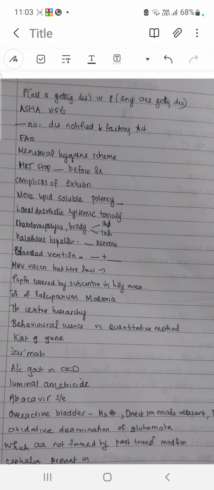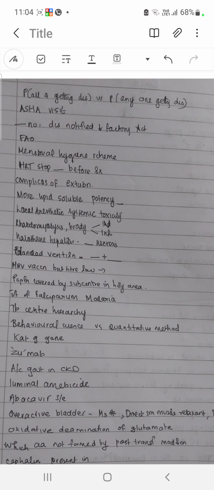Then next, treatment of falciparum malaria is quinine and ACT. So quinine in first trimester, ACT in the rest of the trimesters. Don't write chloroquine, even in pregnancy or something. Chloroquine is for Vivax and Ovale. TB center hierarchy: central, state, district, and last one is designated microscopy center. IRL is state.